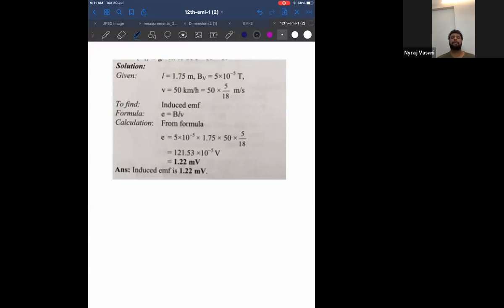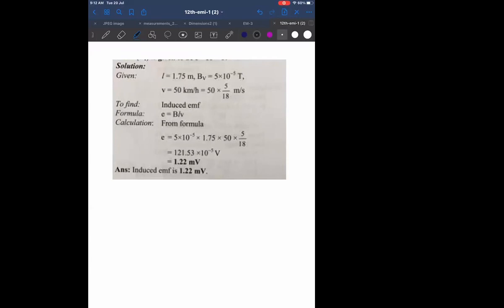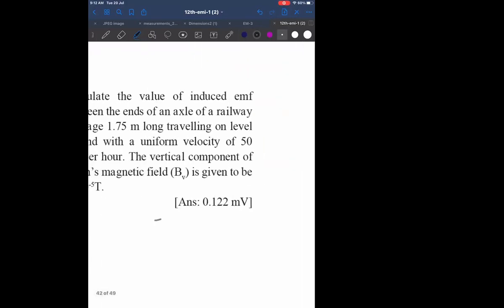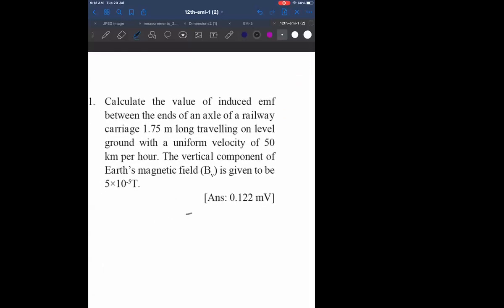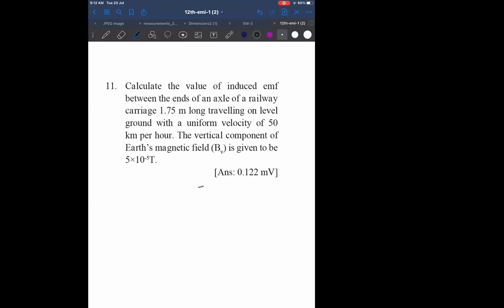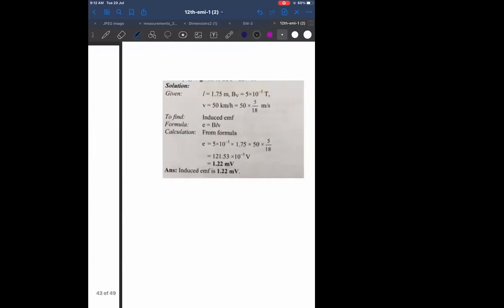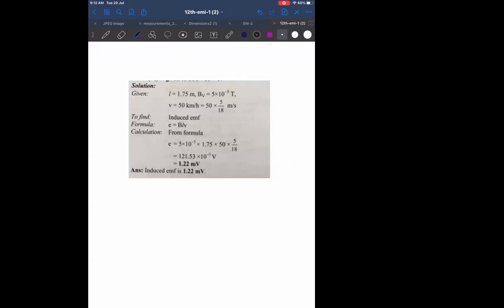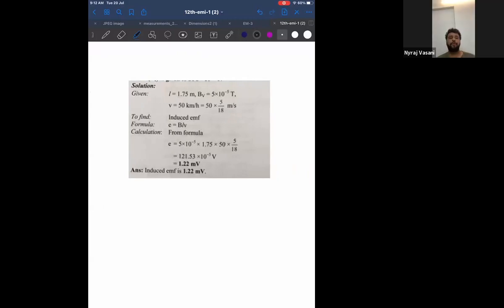Check the screen. Answer is displayed. Tell me if you're getting it. So can you please show the question once? So why have we taken 5/18? Kilometer per hour into meter per second conversion is into 5/18. The question is in kilometer per hour.